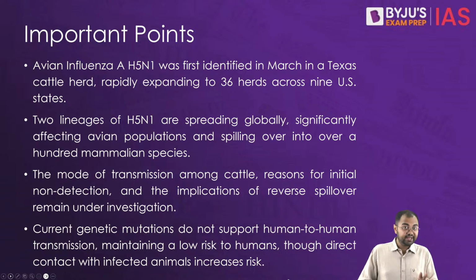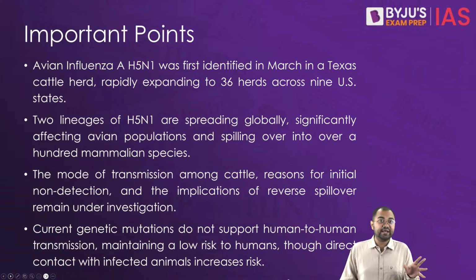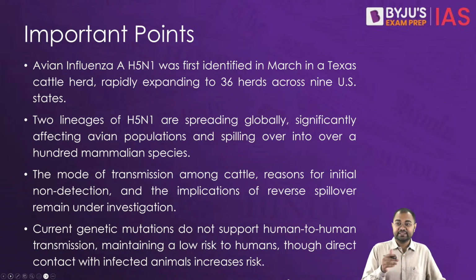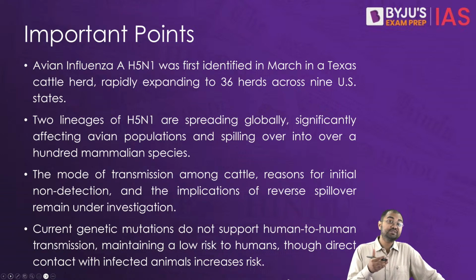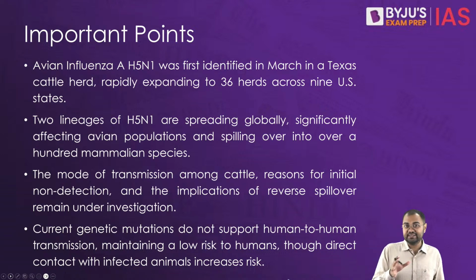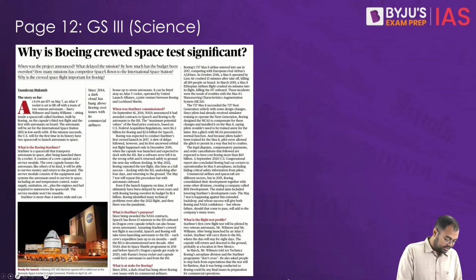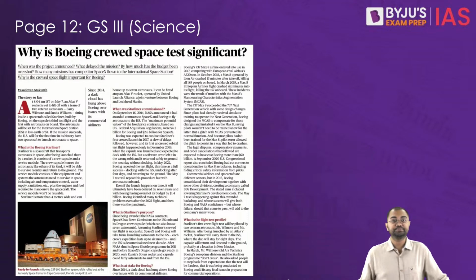But direct contact with infected animals will heighten the risk, and that's why active global surveillance and data sharing to manage and understand bird flu is very, very crucial. So just remember some of these things, a continuation of the last article itself.